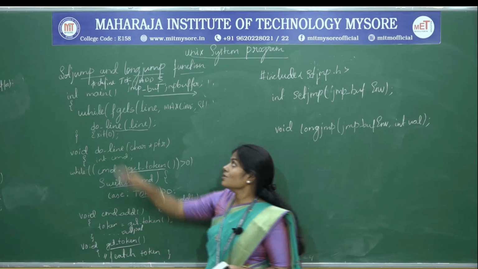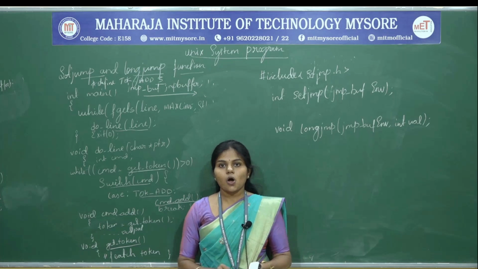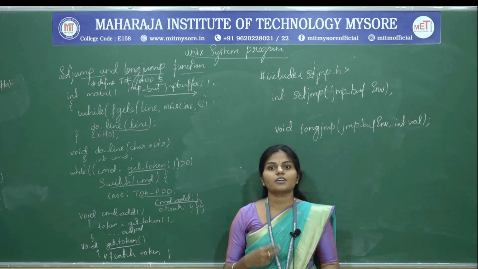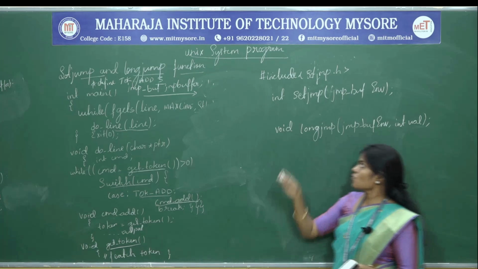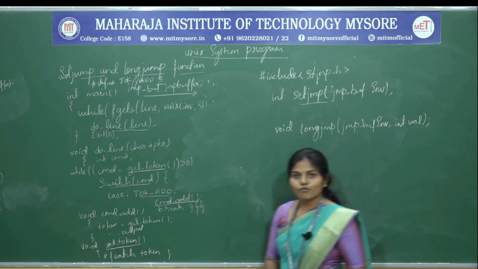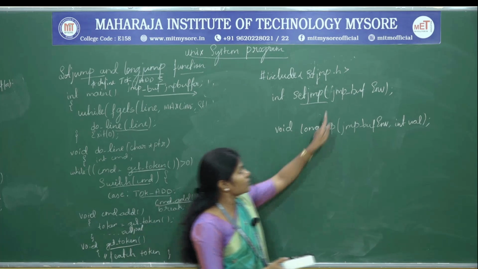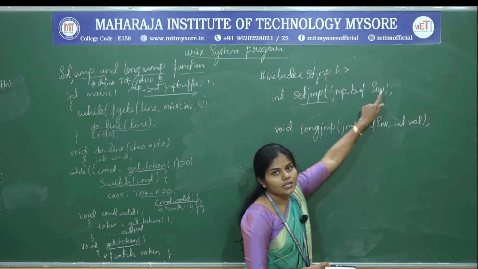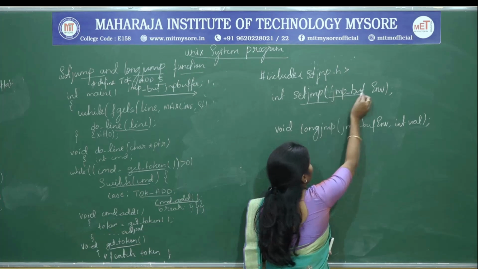Let us study the syntax for setjmp and longjmp. How are these functions used, and what parameters do they take? Let us see the syntax. First, the setjmp function. The setjmp function takes only one argument, that is the jump buffer env. What is the jump buffer?